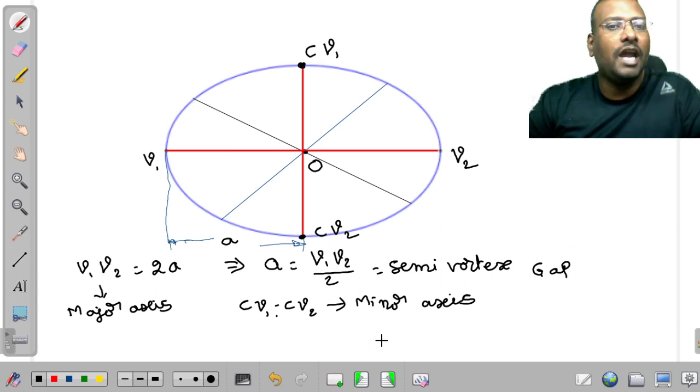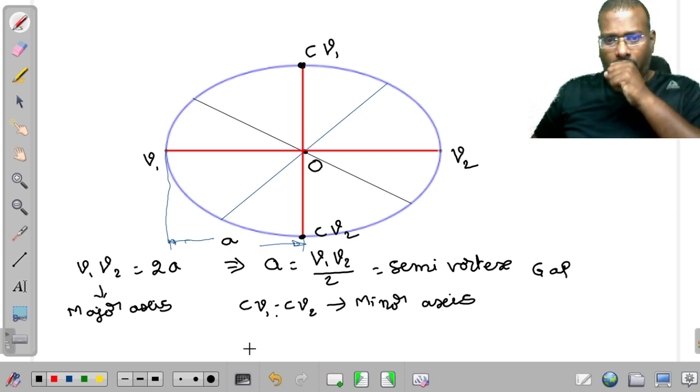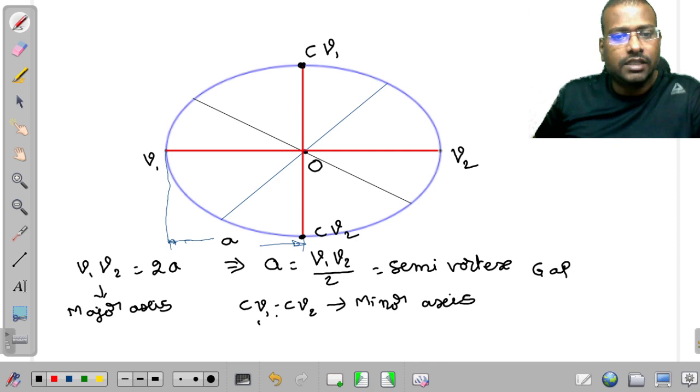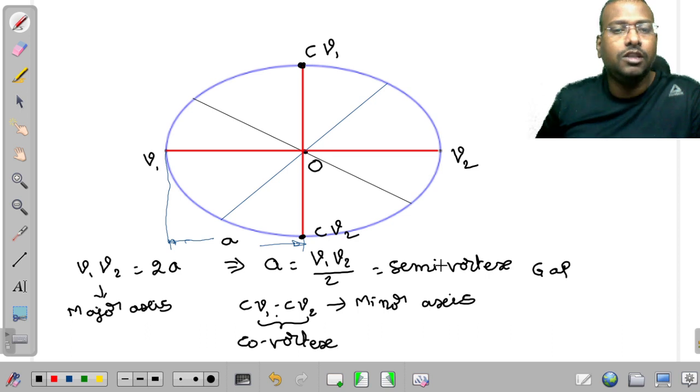Okay, sir. And it is going to be represented as CV1 and CV2. Sir, what is CV1 and CV2? These are considered as contemporary, means opposite to the vertices. Vertices are the largest distance, CV1 and CV2 are having the least distance. So that's why these two are considered as co-vertices.